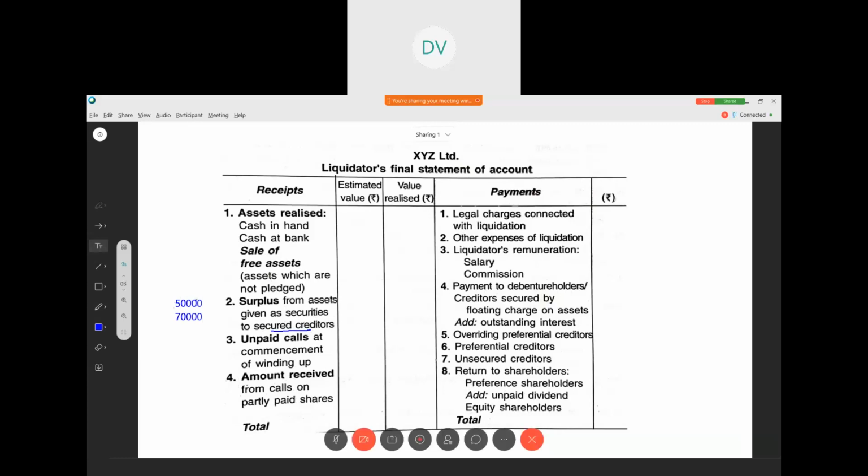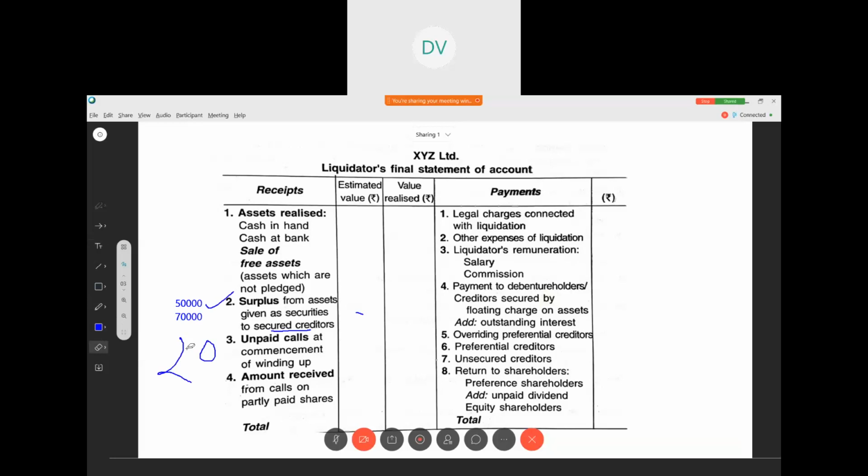Now we have to pay only 50,000 to the creditor. So what happens to the remaining 20,000? That 20,000 is considered the surplus. So here you are writing 20,000. That is called the surplus. Clear?